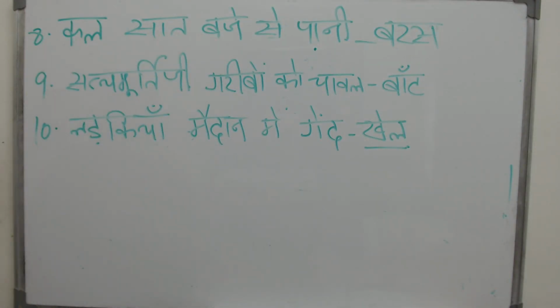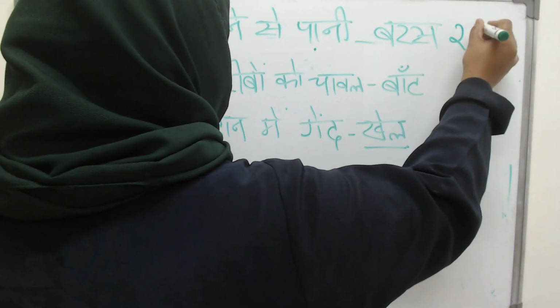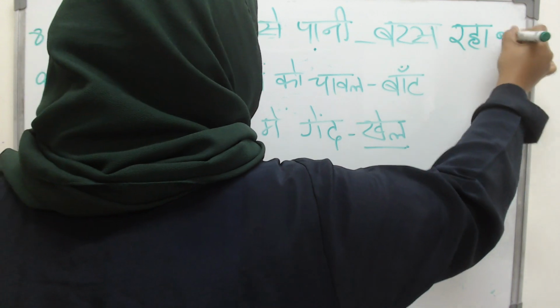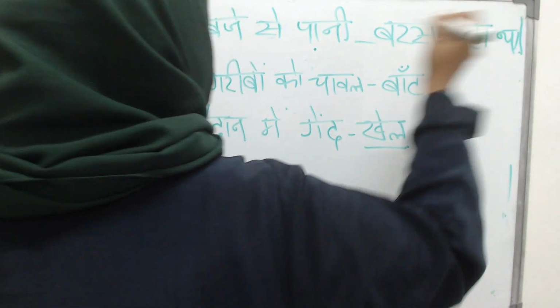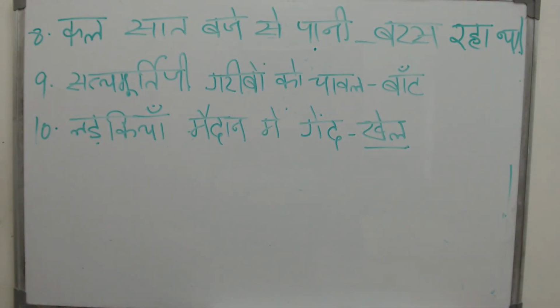So what is water? Is it male or female? It is male. So pani baras raha tha. It's been raining. The water has been pouring since 7 o'clock yesterday. Satyamurthy ji गरीबों को चावल dash बांटना to distribute. So Satyamurthy ji, he is distributing चावल, rice to the poor people.